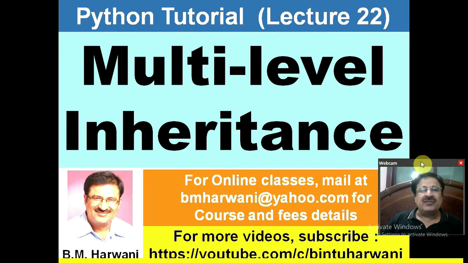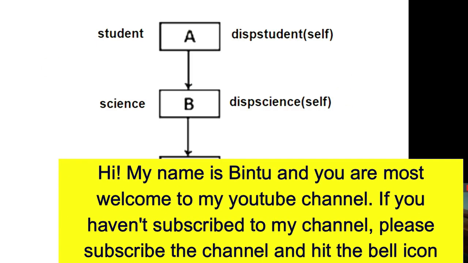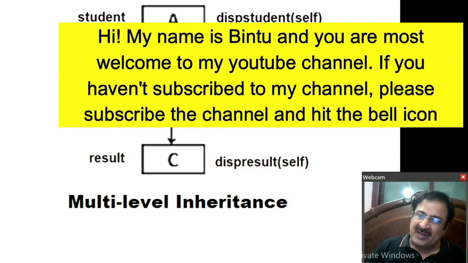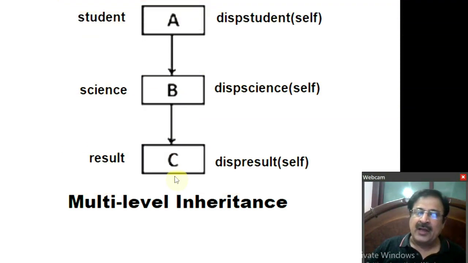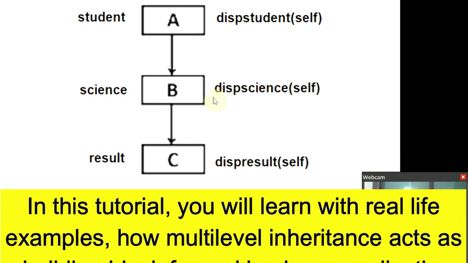In this lecture, we will be learning about multi-level inheritance, and this is how it is done. Assuming that there is a class A, there is another class B. Now B class is inheriting the A class, and there is another class C which is inheriting the B class. Assuming that class A is the student class, the science class is inheriting the student class, and there is a result class which inherits the science class.